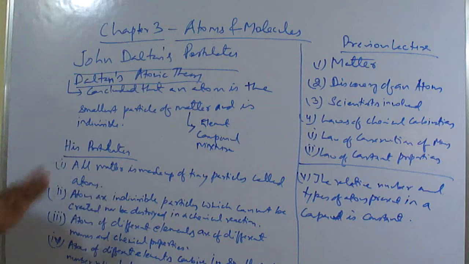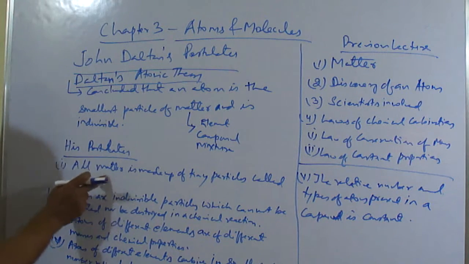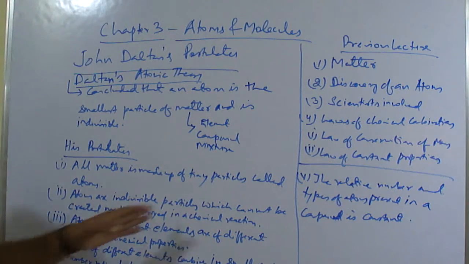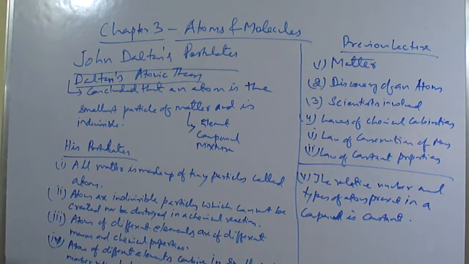So in that we have to write all these postulates: all matter is made up of tiny particles called atoms, as we have already discussed. Then atoms are indivisible particles which cannot be created nor destroyed in a chemical reaction, which is the resemblance of the law of conservation of mass. And the third one, atoms of different elements are of different masses and chemical properties. Different mass and chemical property. Fourth one, atoms of different elements combine in a small whole number ratio to form compounds.